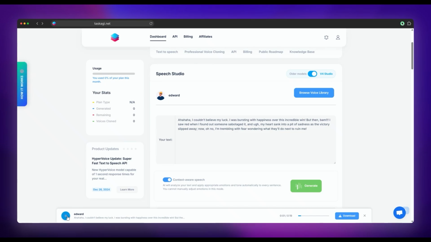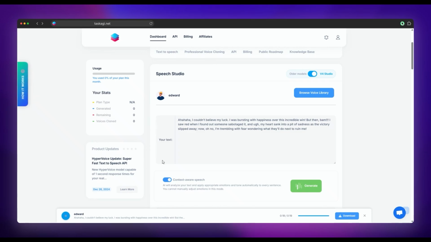I couldn't believe my luck. I was bursting with happiness over this incredible win. But then, bam, I saw red when I found out someone sabotaged it. And my heart sank into a pit of sadness as the victory slipped away. Now, oh no, I'm trembling with fear, wondering what they'll do next to ruin me.